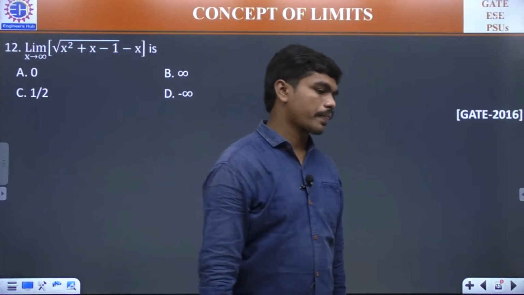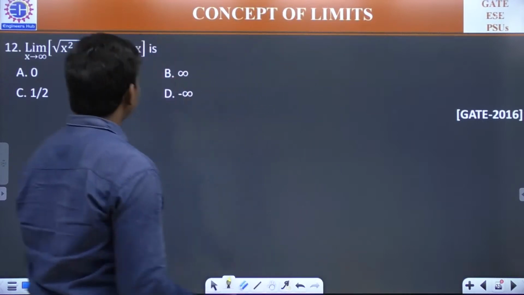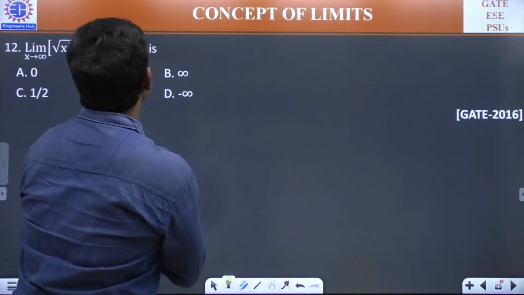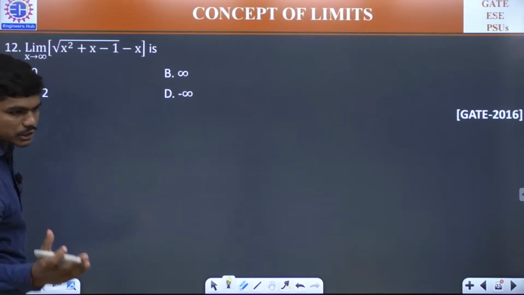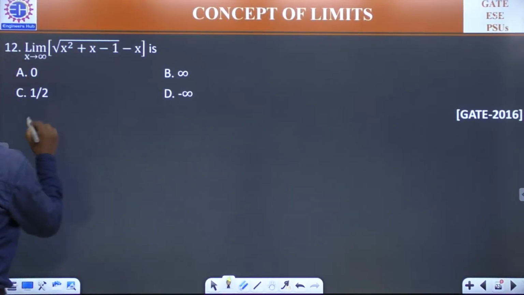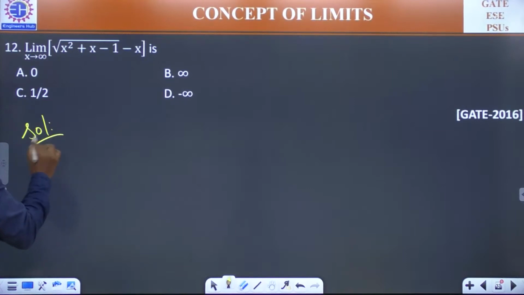Okay. Answer is C for this. I think C should be the correct answer. If you have things like this, by looking at this, something that comes into our mind is that we should rationalize this, correct? So solution, let us try to solve this.